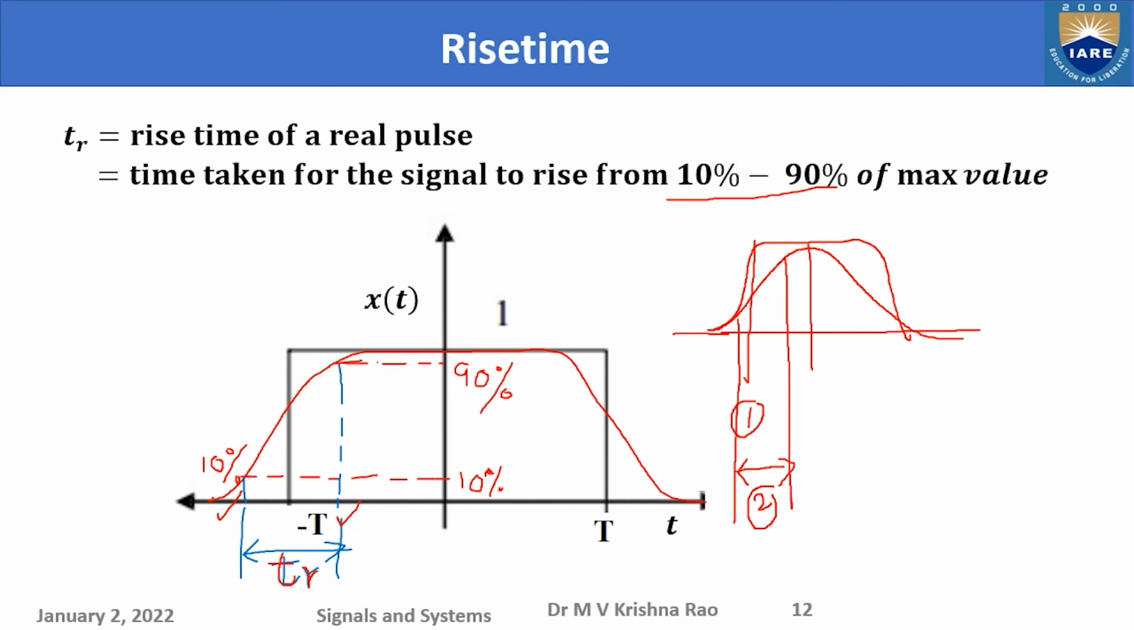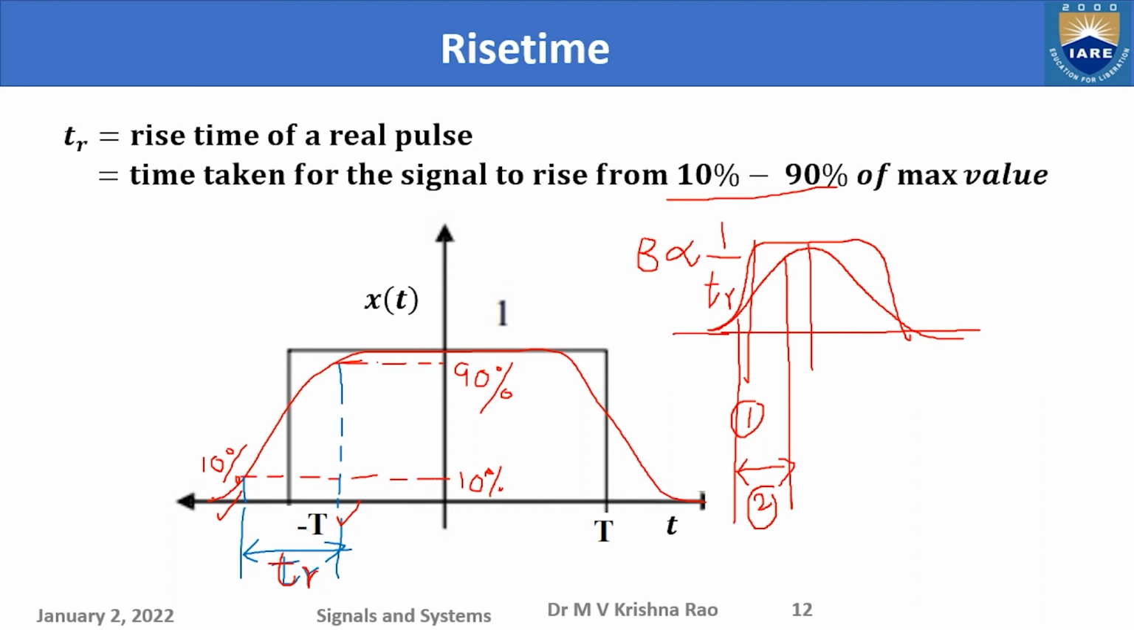And when a signal has shorter rise time, I can say that it has very good magnitude response, in the sense that the bandwidth is more. Basically the system bandwidth is more, and bandwidth of a system is inversely proportional to the rise time. If rise time is shorter, I can say bandwidth is more.